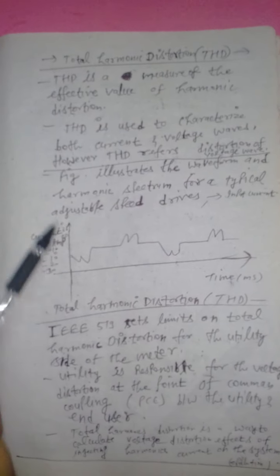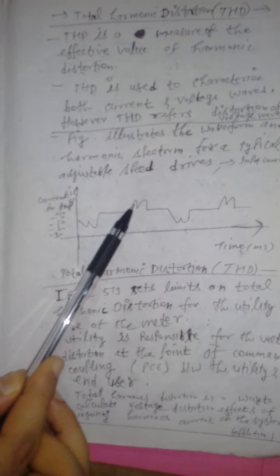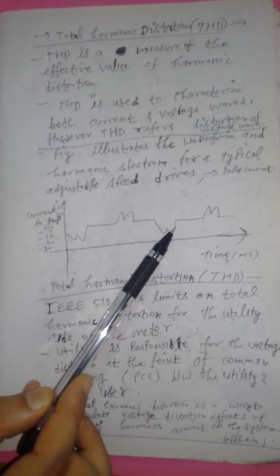On the horizontal axis is time in milliseconds: minus 30, minus 20, minus 10, 0, plus 10, plus 20, plus 30. Now here at this point you can see these are the distortions in the waveform.